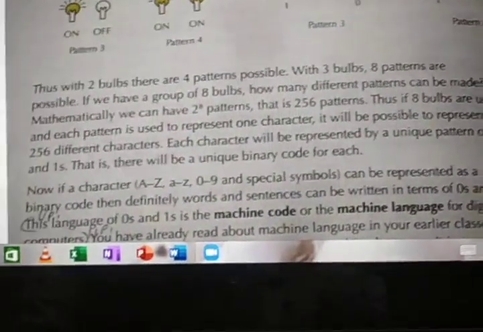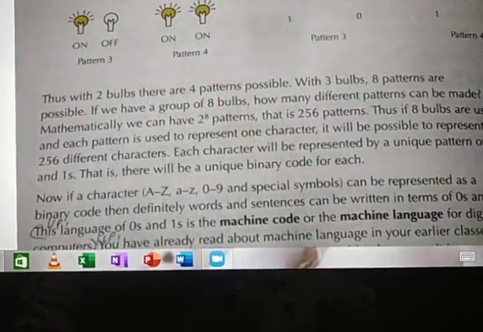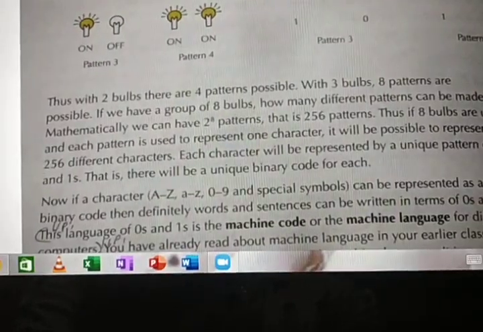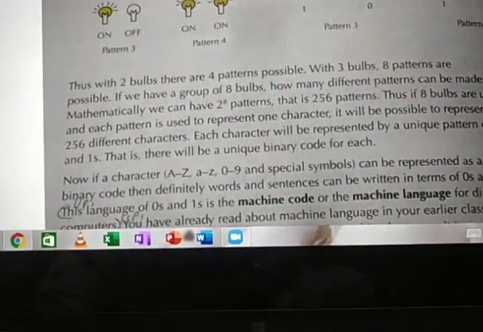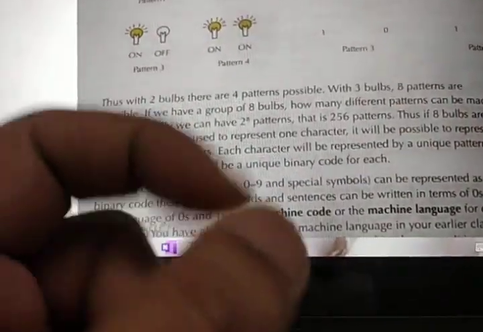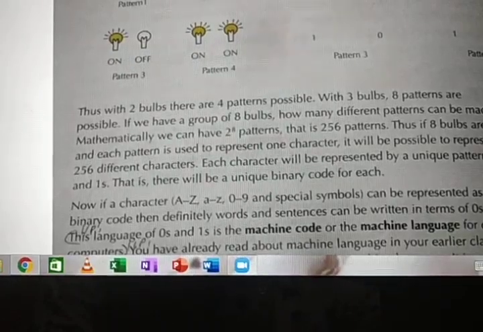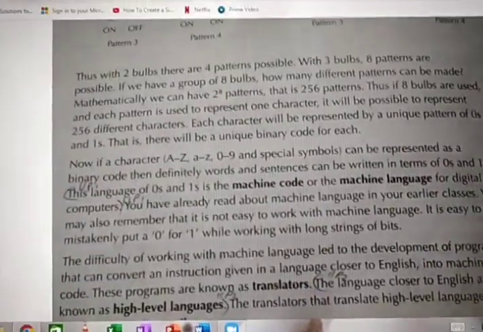How many are possible? 256 different characters are possible. Each character will be represented by a unique pattern of zeros and ones. That is, there will be a unique binary code for each.